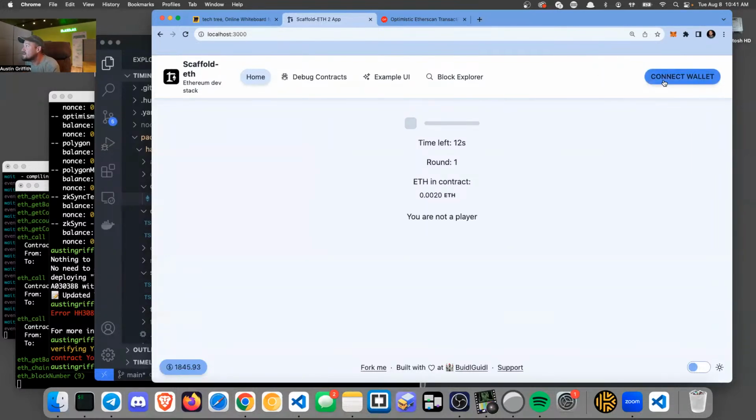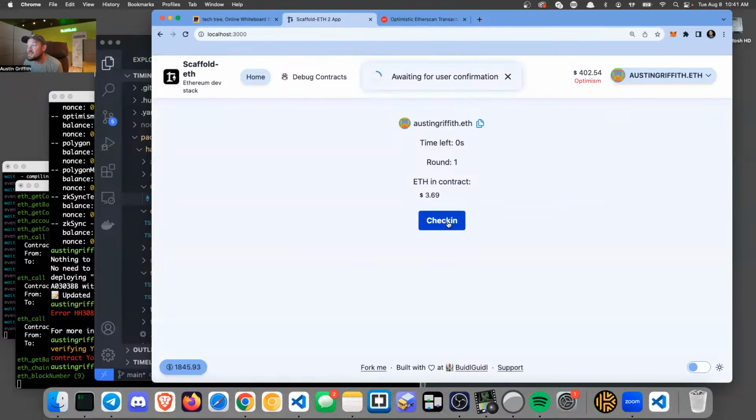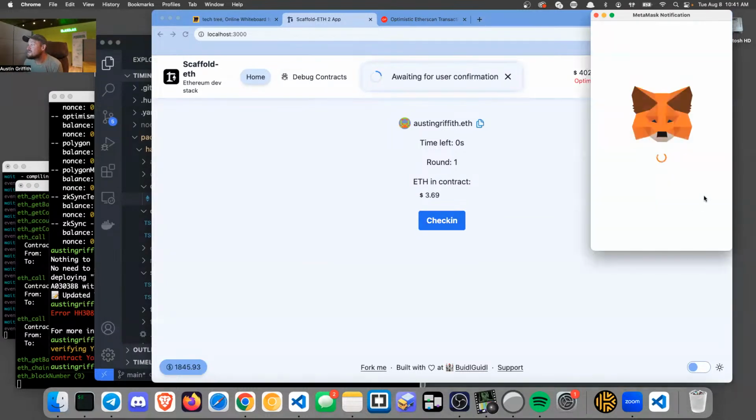Let's do it with my MetaMask too. I want to see the MetaMask prompt come up. I want to see if I get paid back. So I have $402.54, and it's time to check in. Are you ready? There's $3.69 in the contract, so 30 cents should go from here to here and cover my check-in fee, right? Whoever checks in should get covered here.